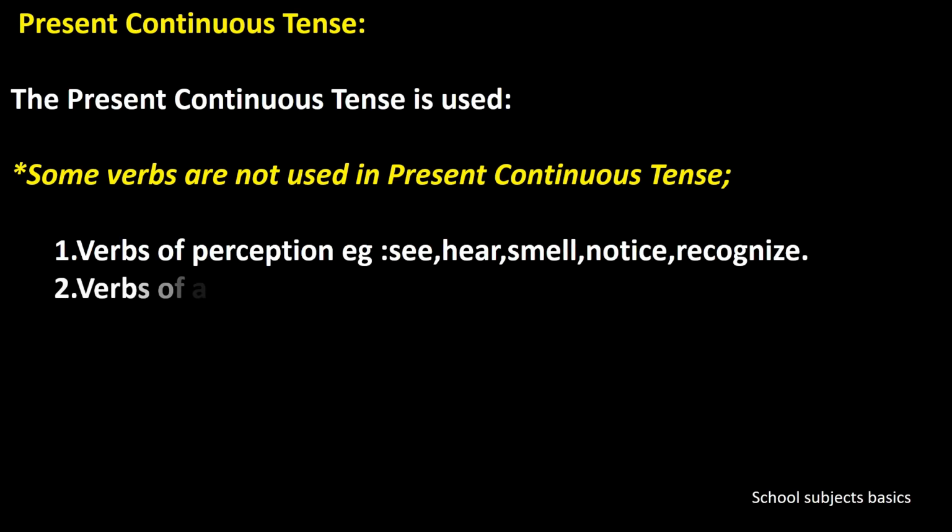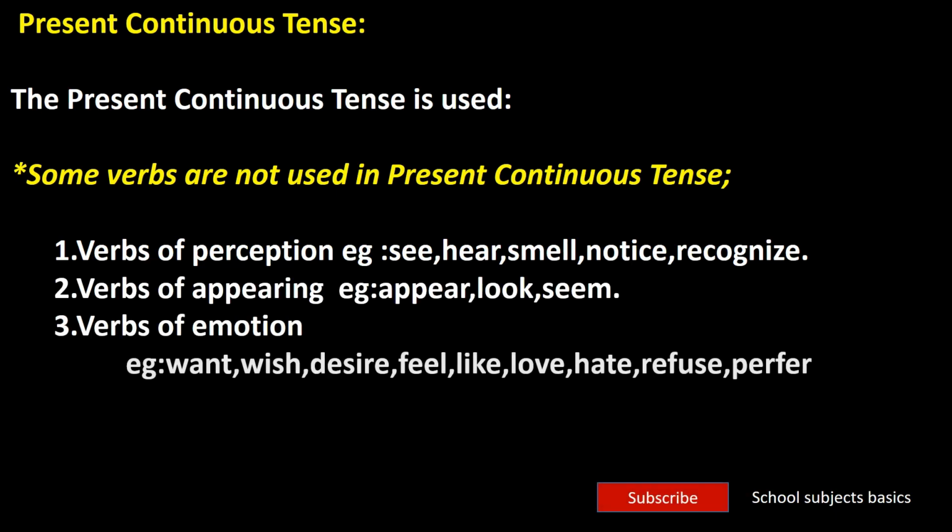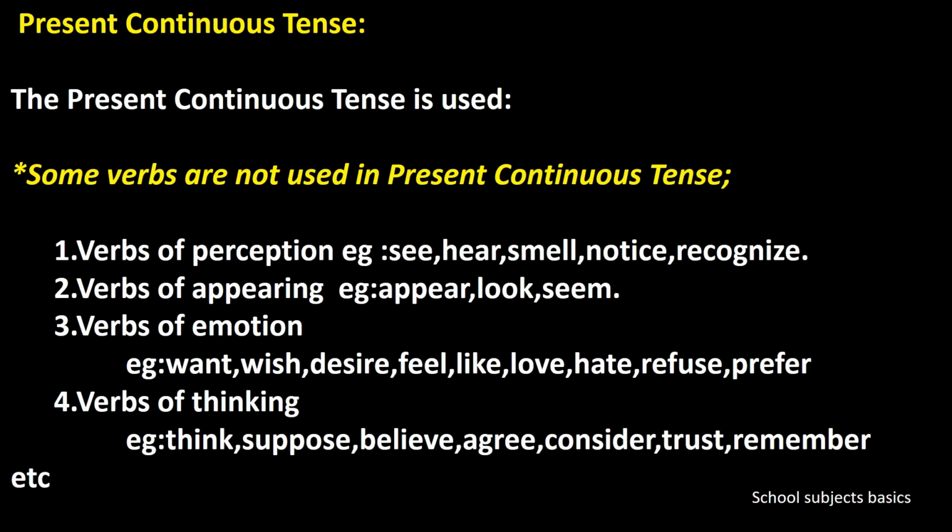And the next, verbs of emotion, and the examples are want, wish, feel, desire, love, hate, hope, refuse and prefer. And other verbs not used in present continuous tense are verbs of thinking. Examples of verbs of thinking are think, suppose, believe, agree, consider, trust, remember, forget, imagine, mean, might, etc.